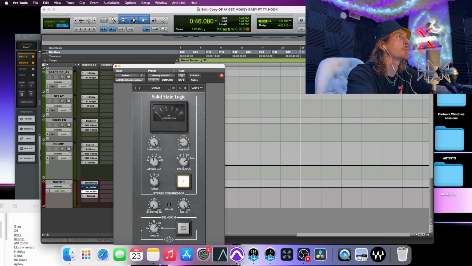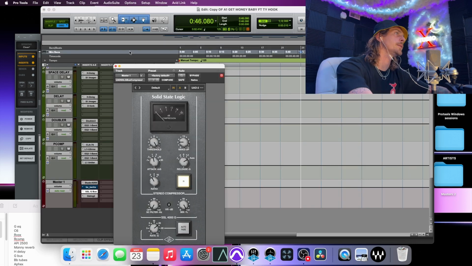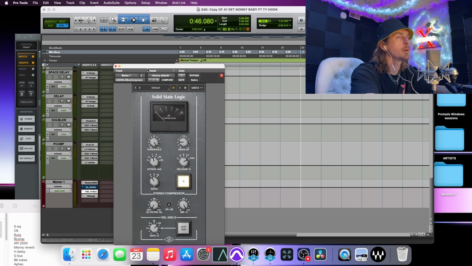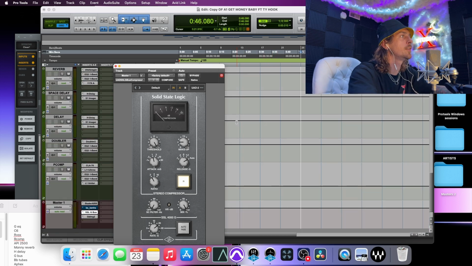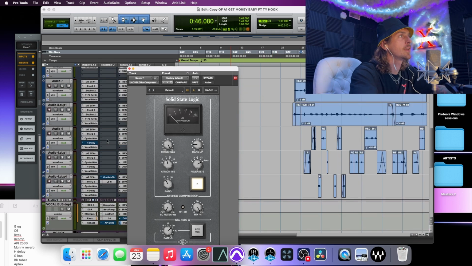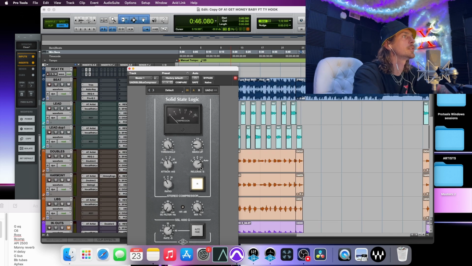Alright, so we got one more compressor that I wanted to use here real quick. This is the SSL G-Bus. If you want some glue, this thing will give you some glue. So let's go ahead and throw it on the master bus down here and then kind of glue everything together. What I would typically do is set my attack at 10, and then I'll bring it down to a fast release, set my ratio at 4, and then we'll go ahead and just kind of bring down the threshold.